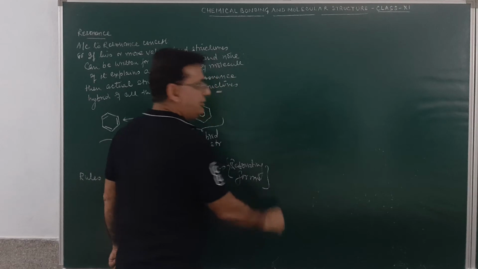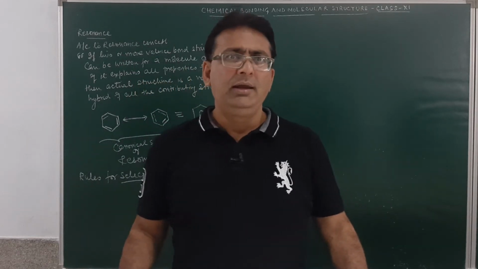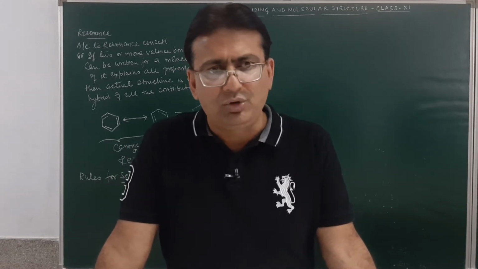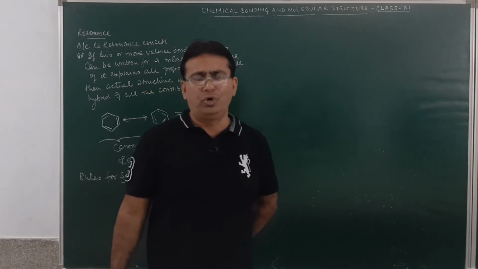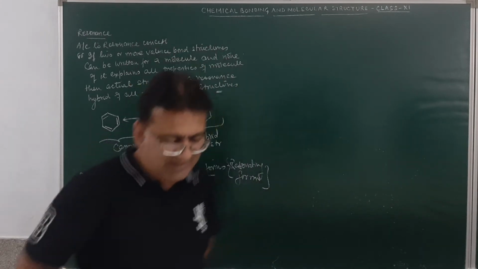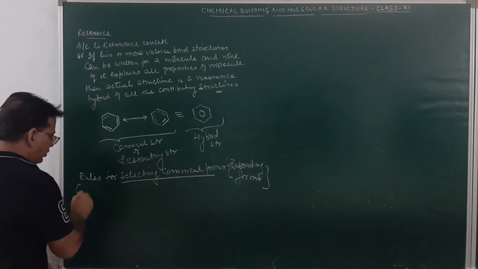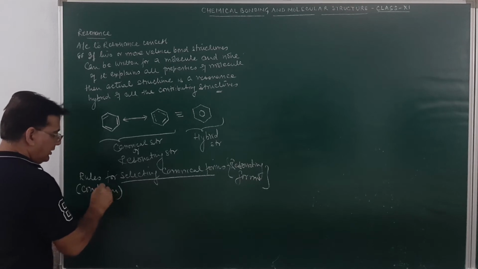Always remember, students, two forms will be said to be canonical if the arrangement of atoms in the molecule is the same. I mean to say, the relative position of all the atoms in the molecule must be the same. So first will be the rules, or we may call them conditions.